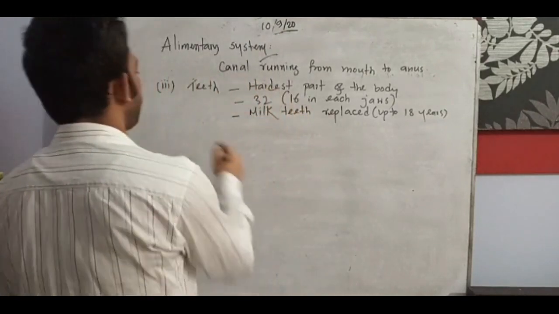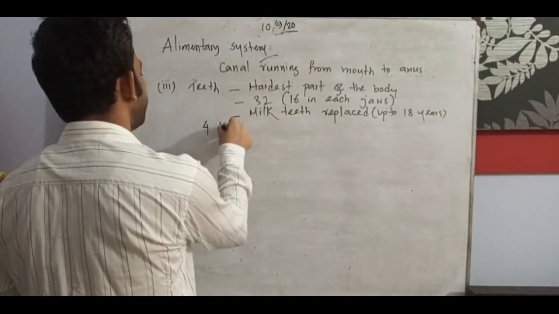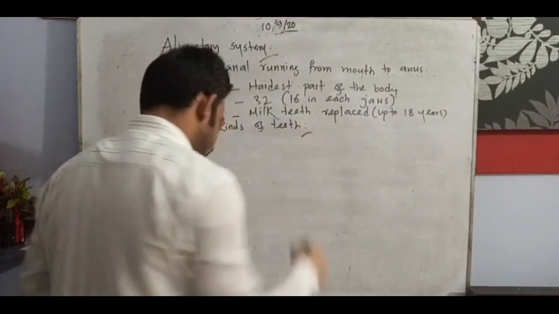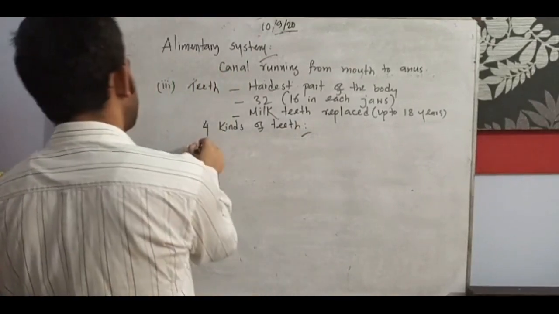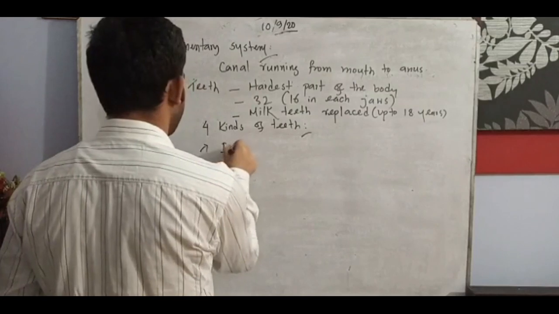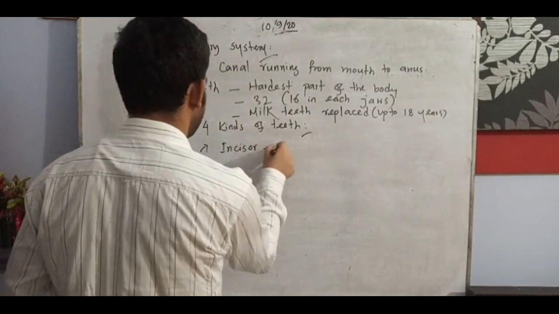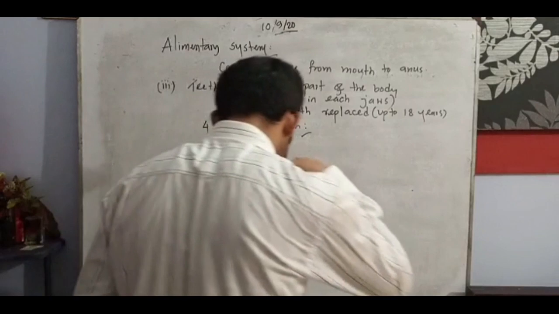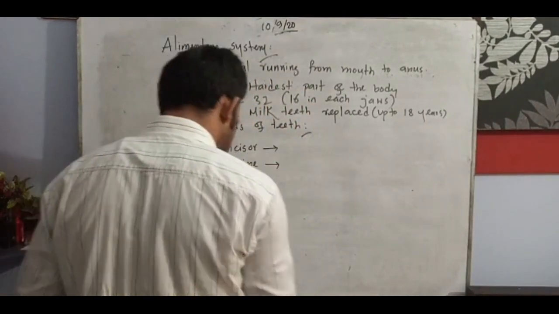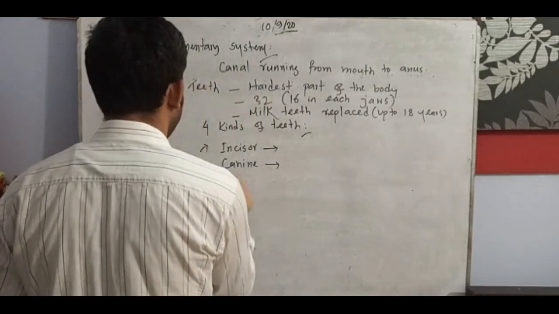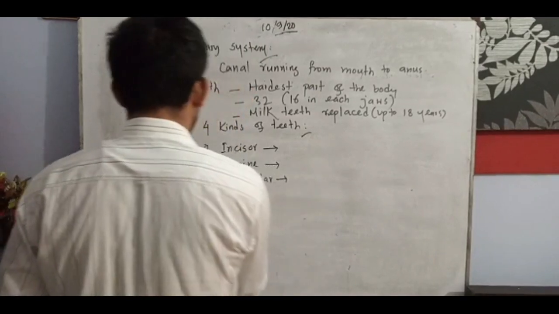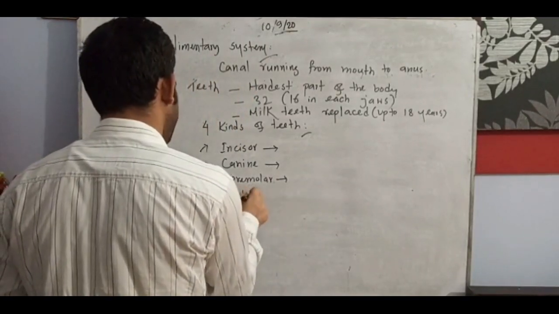There are 4 kinds of teeth. We have seen 4 kinds of teeth, we can see and observe. We need to know this, it is very important for MCQ also. Incisor. Then we can write canine. Then we can write premolar. Then we can write molar.